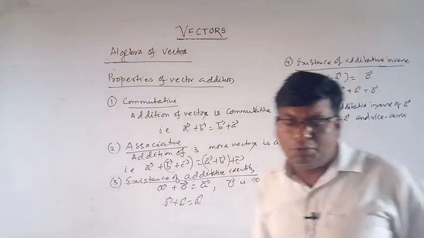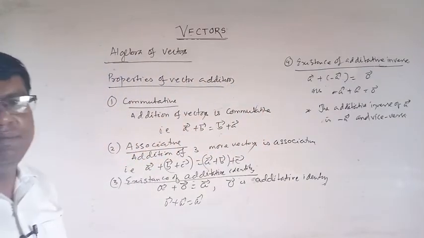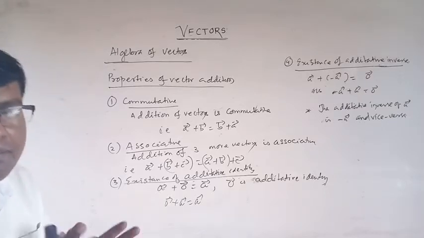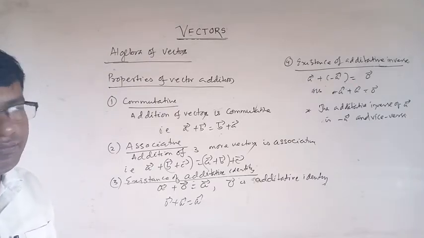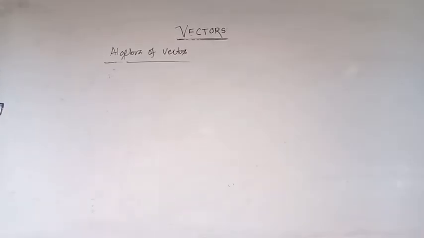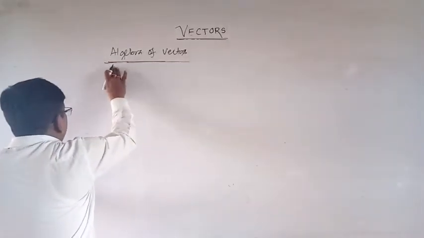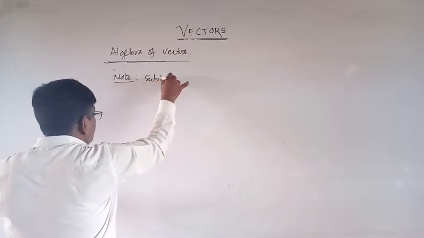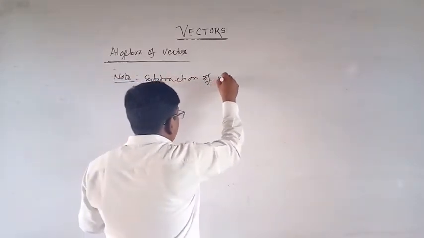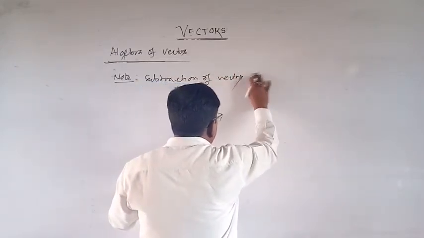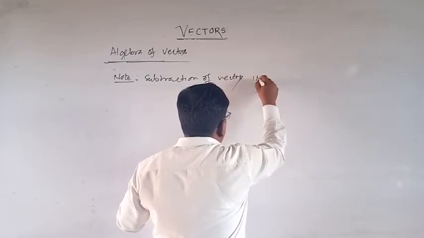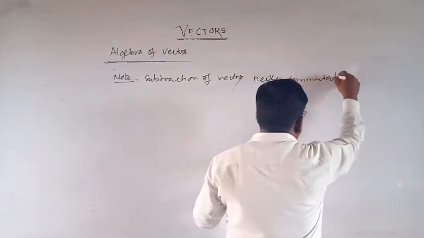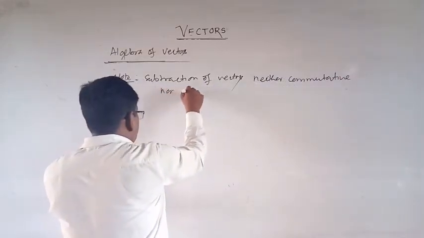Now scalar multiplication of a vector. Subtraction of vectors is not commutative, and is neither commutative nor associative.